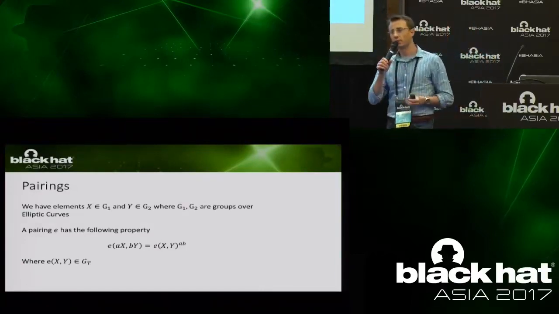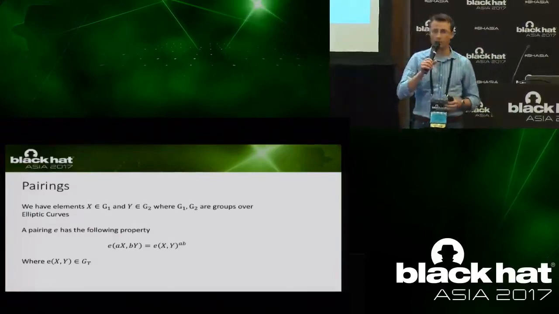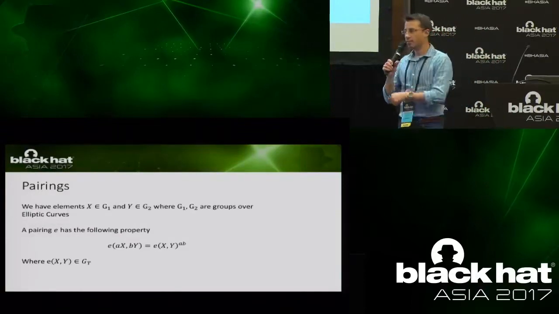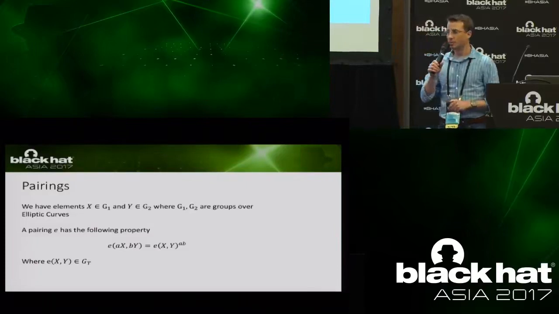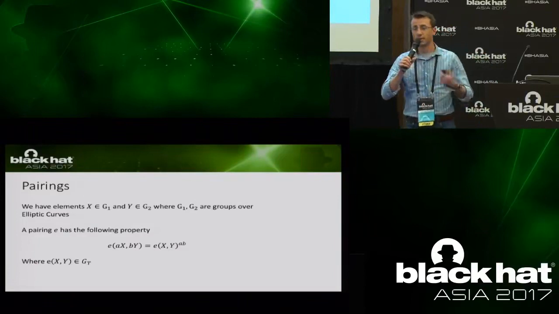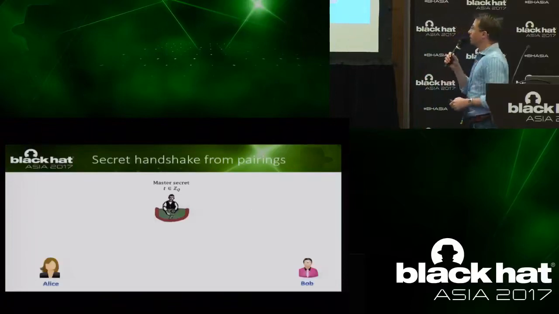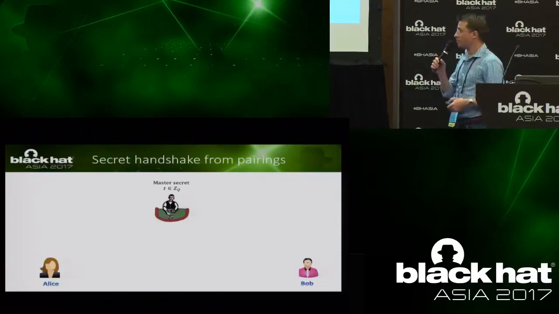So, for instance, if you're familiar with identity-based encryption or different broadcast encryption schemes, many of them use exactly this property. They're based on this bilinear pairing. And also short signatures, the BLS signature is also based on this kind of function. So now, how do we use it to perform this secret handshake?